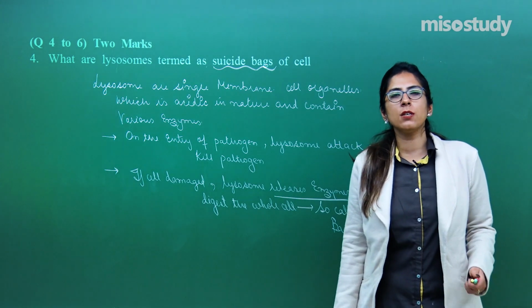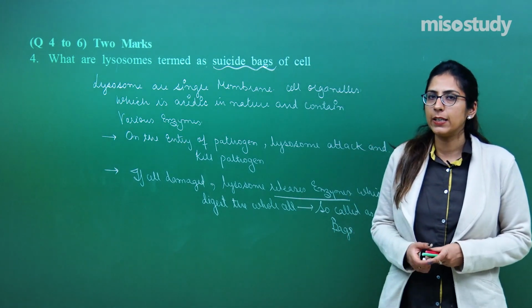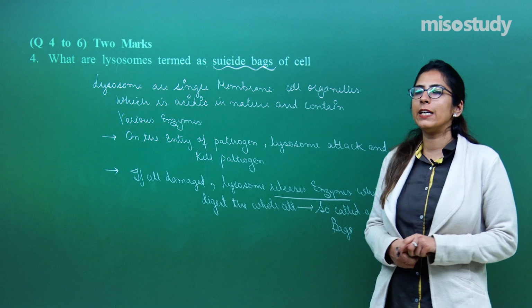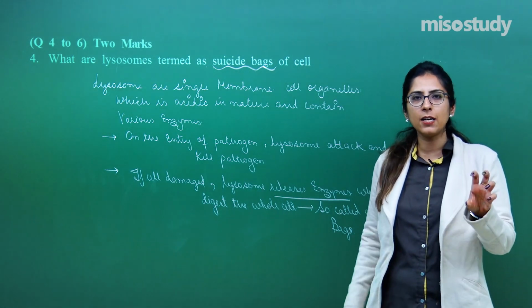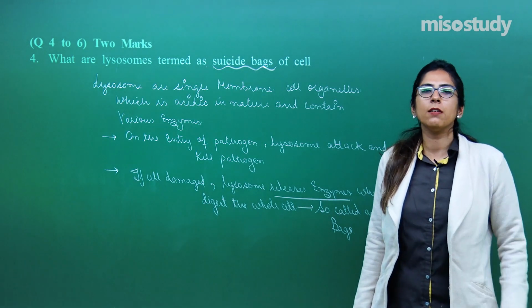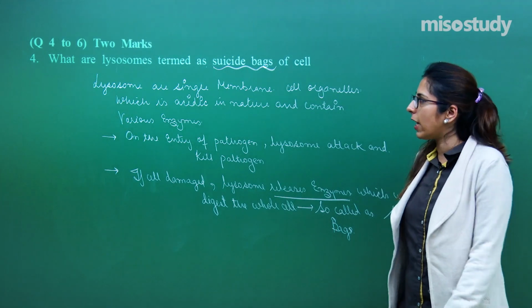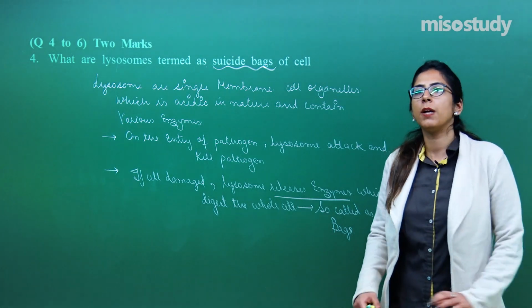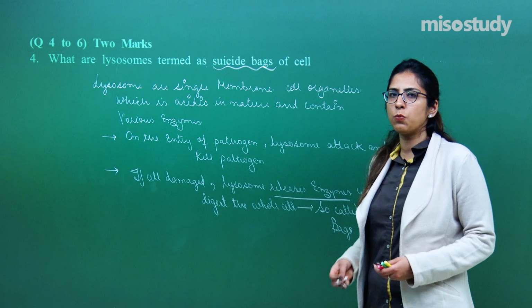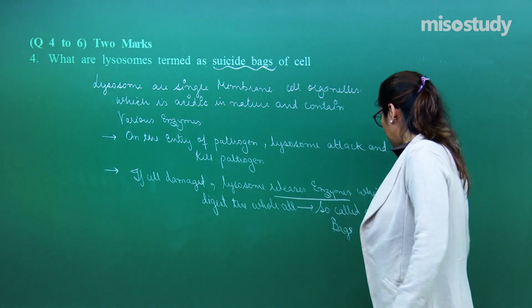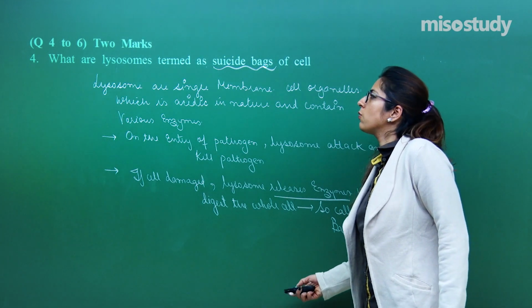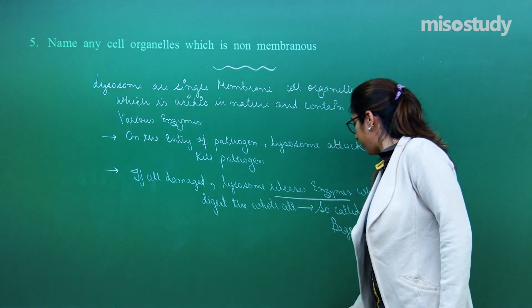In one more condition, suppose some of the organelles are not working. In that case also, lysosomes release enzymes and digest that particular organelle so that it can be replaced. That is the reason they are also termed suicidal bags. So this is what you have to answer in this question. Let's move on to the next question, question number 5.